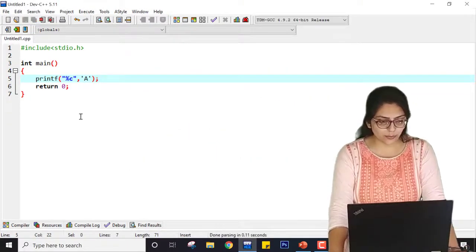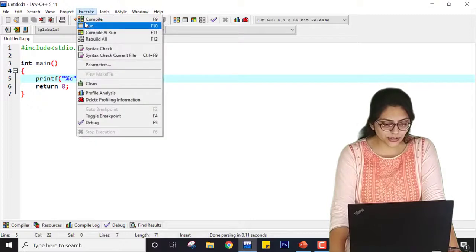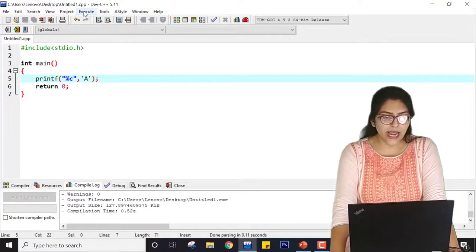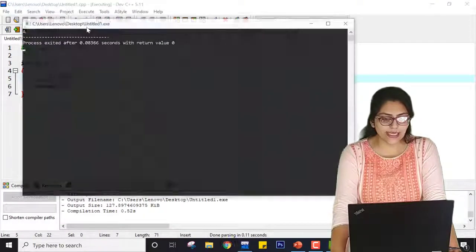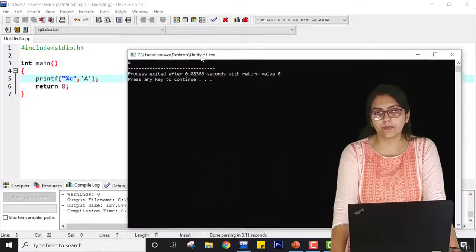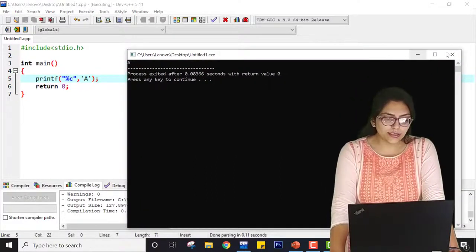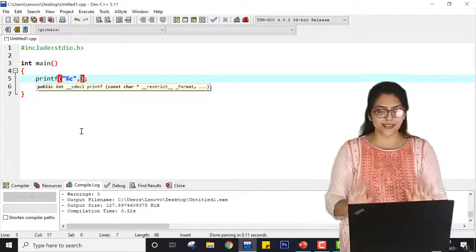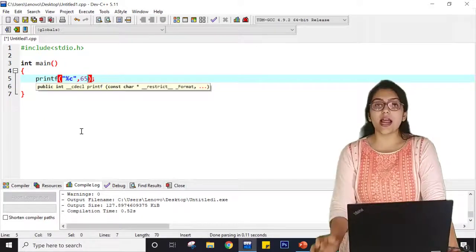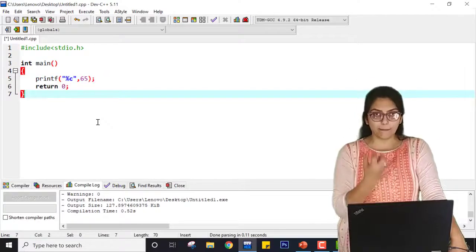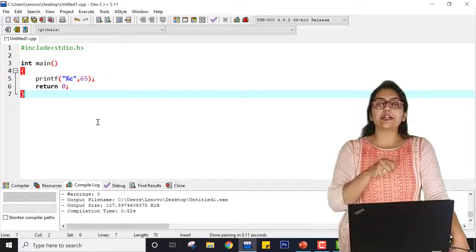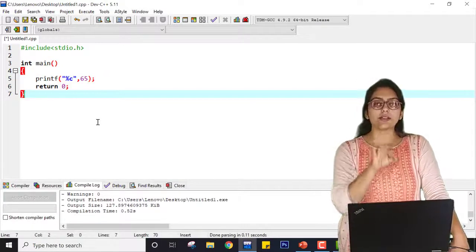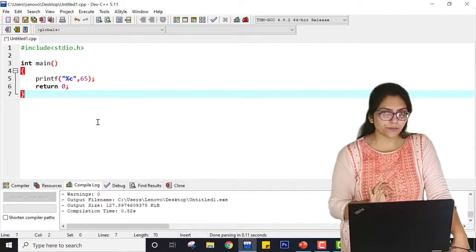So just saving the program, compiling it, it is compiled successfully, and now if I run the program, you can see A is printed. Now instead of this A, I am writing just 65. I am entering 65 as a number, and I am printing the character associated with 65.